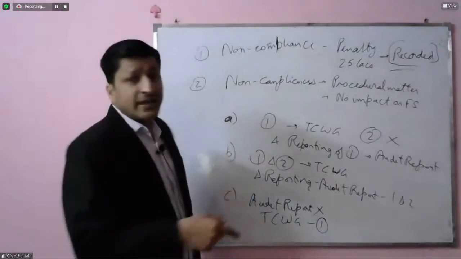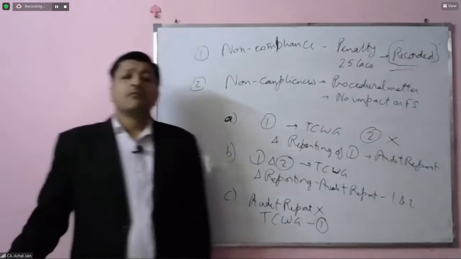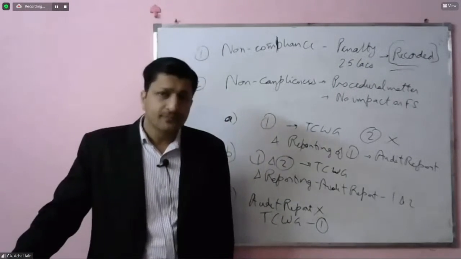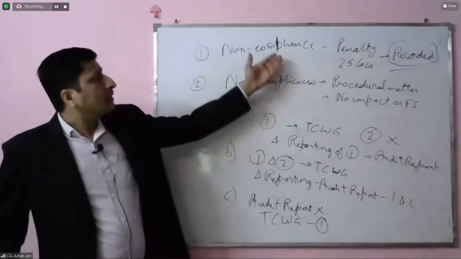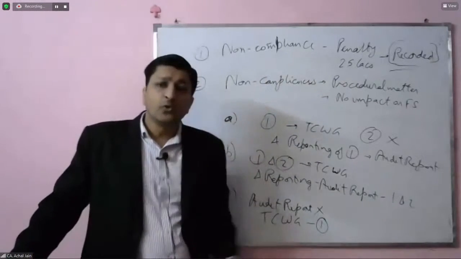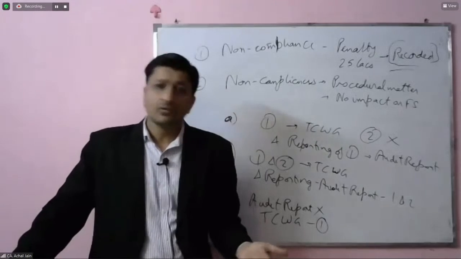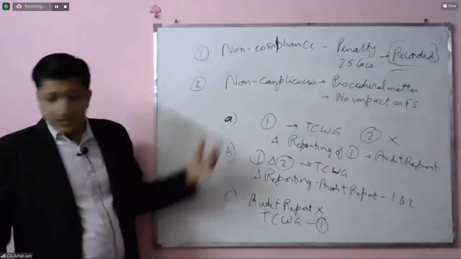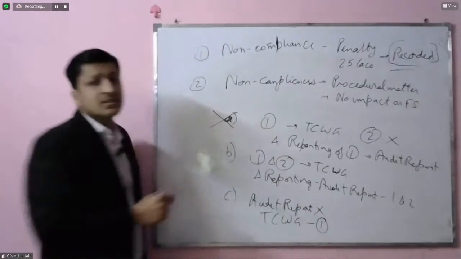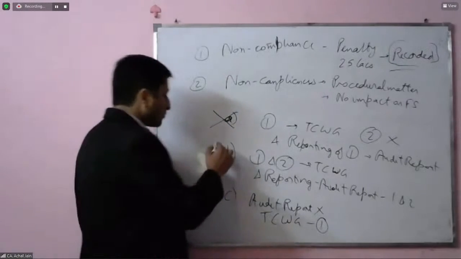when it comes to reporting in the audit report, why do we report something in the audit report? When its impact is material and it's impacting the true and fair view. But if there is a penalty which has been recorded in the financial statements, do we say that it's something which will impact the true and fair view? Not at all. So that's why option number A is not possible. And with the same understanding, option number B will also not be possible.